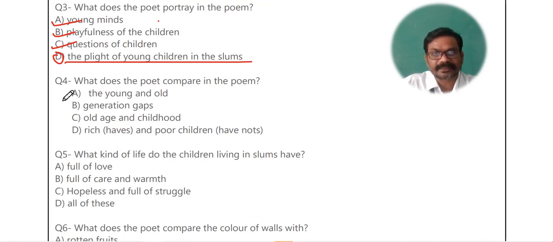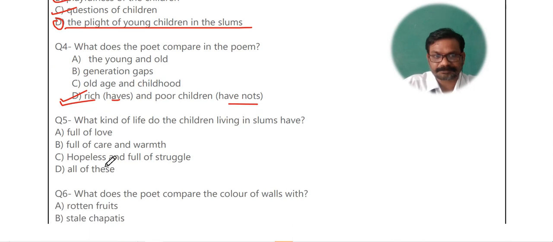What does the poet compare in the poem? If you have read the poem, you must have seen the poet compare haves and have not. Your teachers must have told you rich and the poor. Rich here refers to the have and poor children here refers to have not. So this is going to be your correct answer.